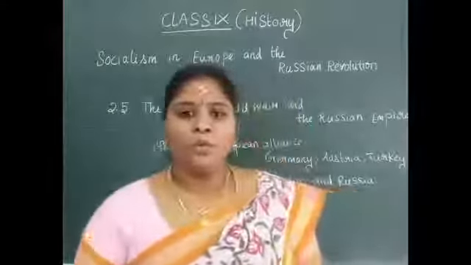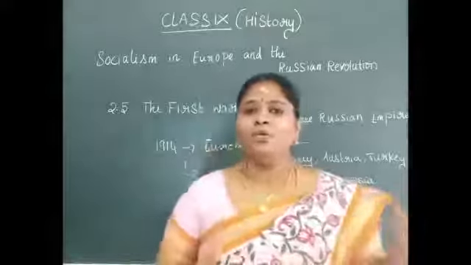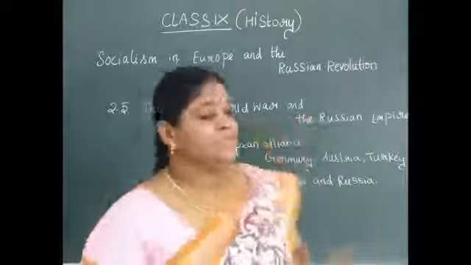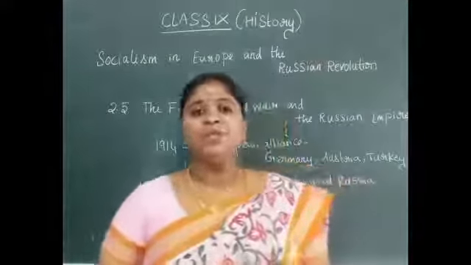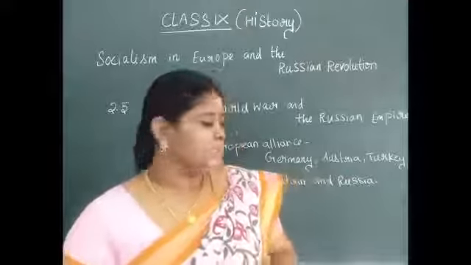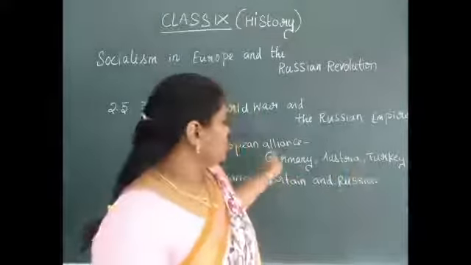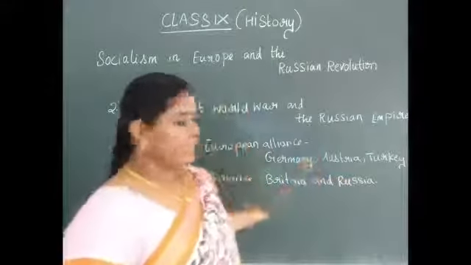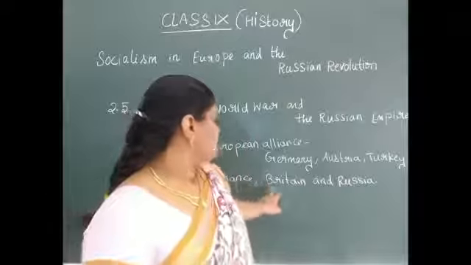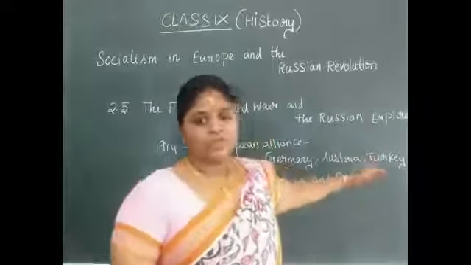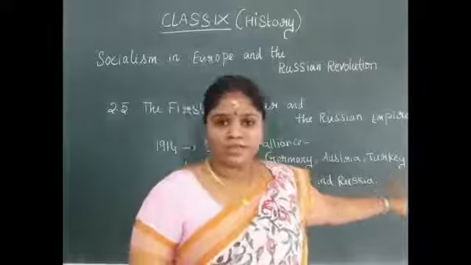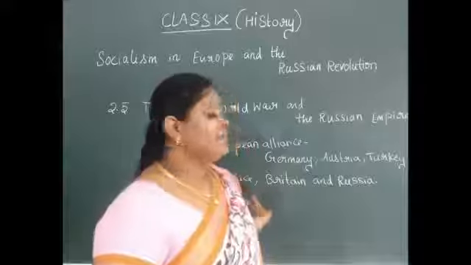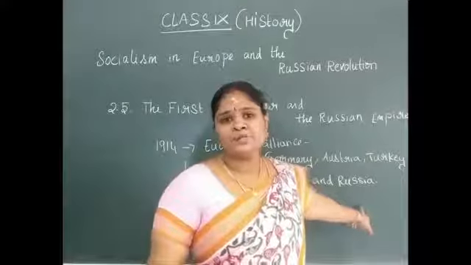So yes, now we'll go into the quick recap. We have seen module 2.5, that is the First World War and the Russian Revolution. In that we saw the alliances that were formed: the European Central Alliance of Germany, Austria and Turkey. Then we have one more group, France, Britain and Russia. So the war was happening between these two groups. Later, you can find that along with Britain, Russia and France, Italy and Rome joined hands.